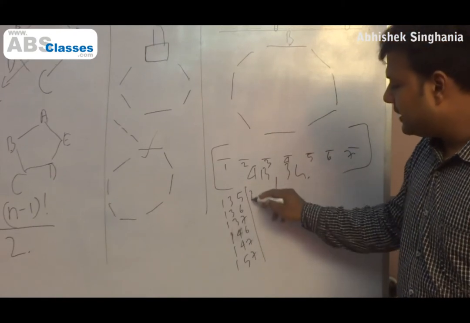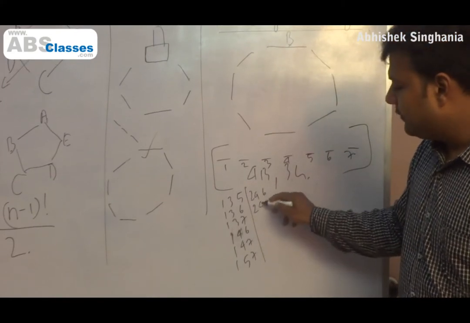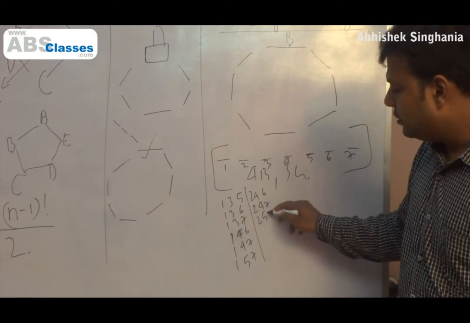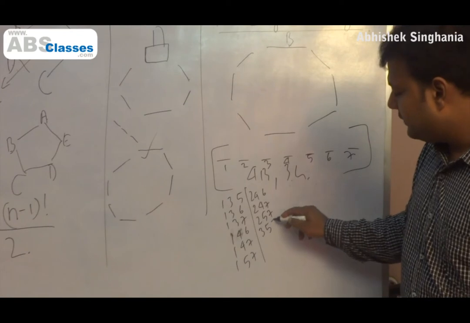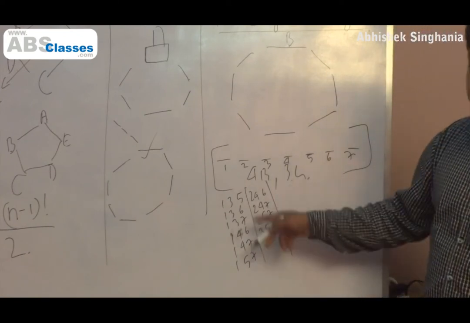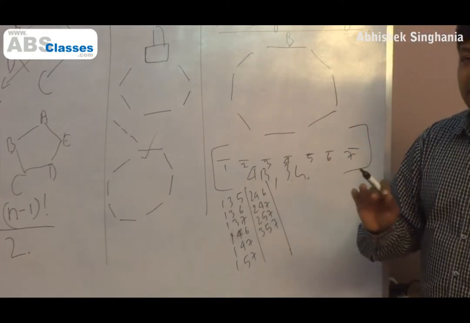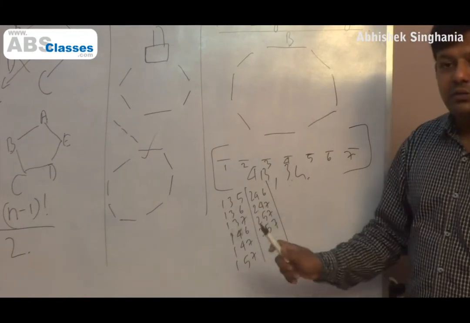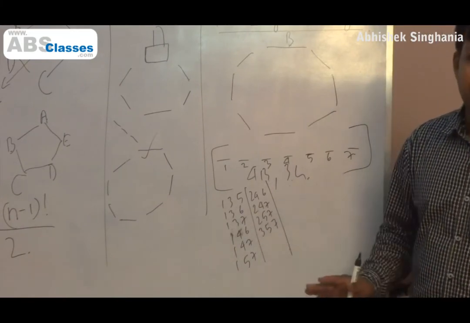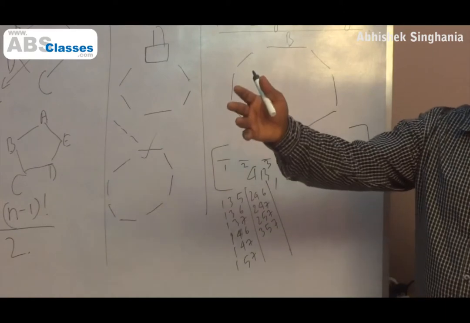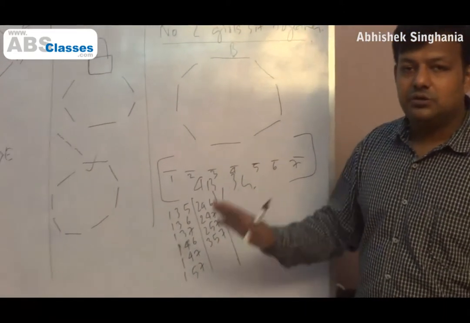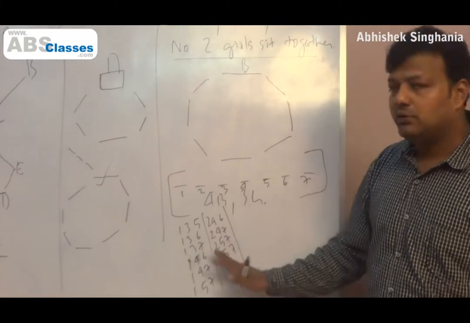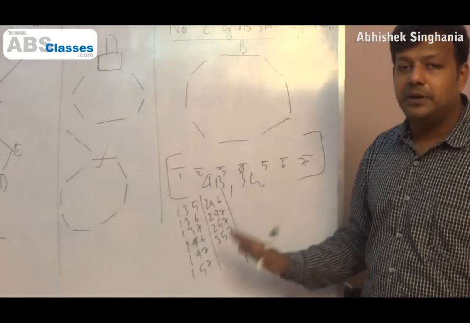After 157, I can go for 246, or I can go for 247, or I can go for 257, and finally I can go for 357. This is something you have to really understand and perhaps inculcate in your approach. Your ability to list down cases without making a case is an art in itself. And in PNC and even in logical reasoning questions, this really comes to your rescue, many a times. So less reliance on formula and your ability to list down cases in a very methodical, meticulous manner.